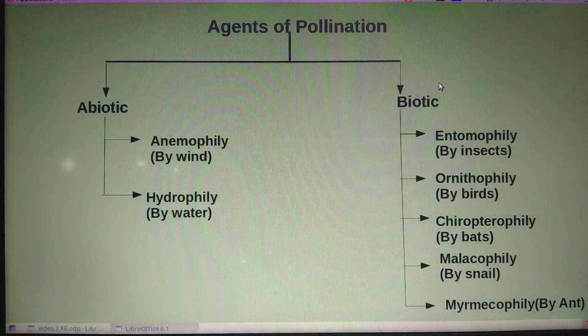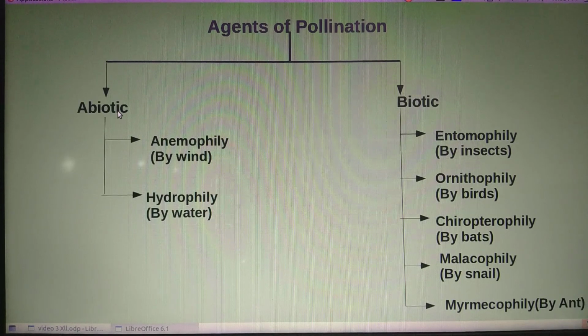Now we are going to discuss the different agents of pollination. Pollinating agents can be broadly classified into two categories, abiotic factors and biotic factors. Abiotic means non-living factors and biotic means living factors.